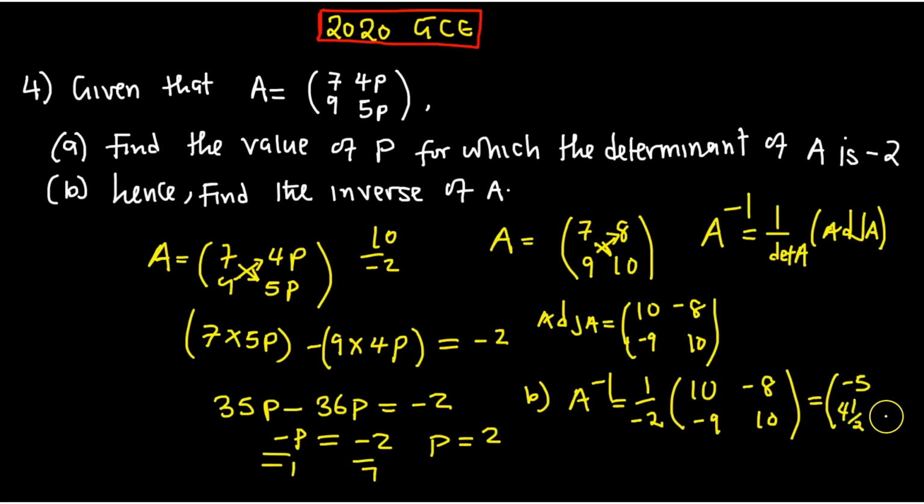Then at this point it will just be a 5. Then at this point it will just be a negative 4. So this is the inverse of A, which is equal to negative 5, 4 and 1 over 2, then negative 4, then 5, like this. So that is the inverse. Okay? I guess now you are getting it. So that is how simple the questions are.